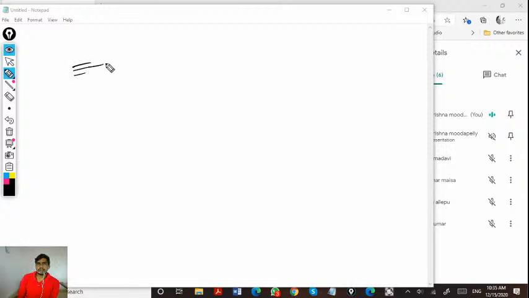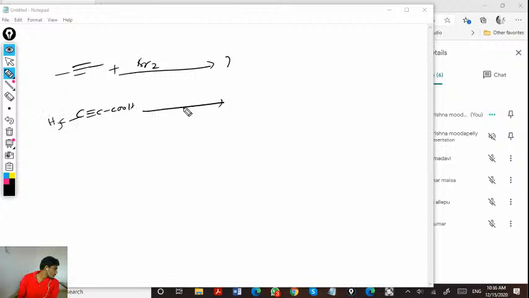So here I am taking some other examples. 2-butene with bromine. So what could be the product? HBr and Br2 in CCl4.